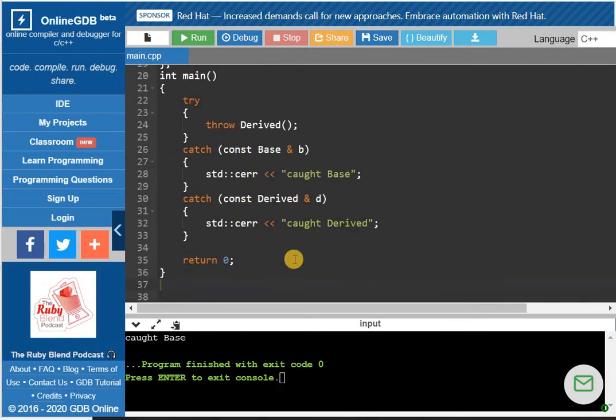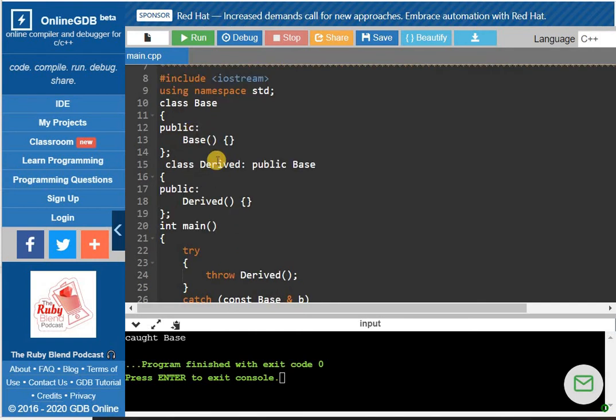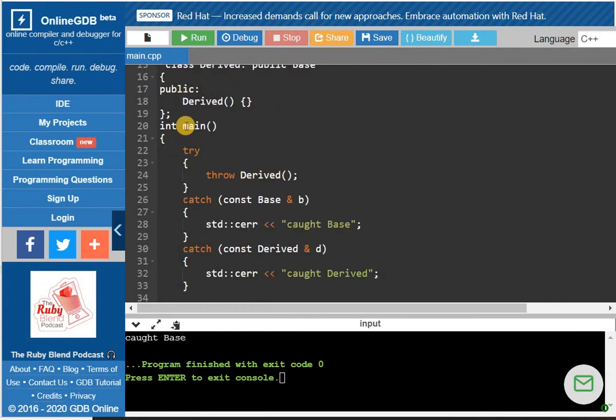Let's discuss it in layman language. See, I have a base class here and a derived class. I have written a try block inside the main function.